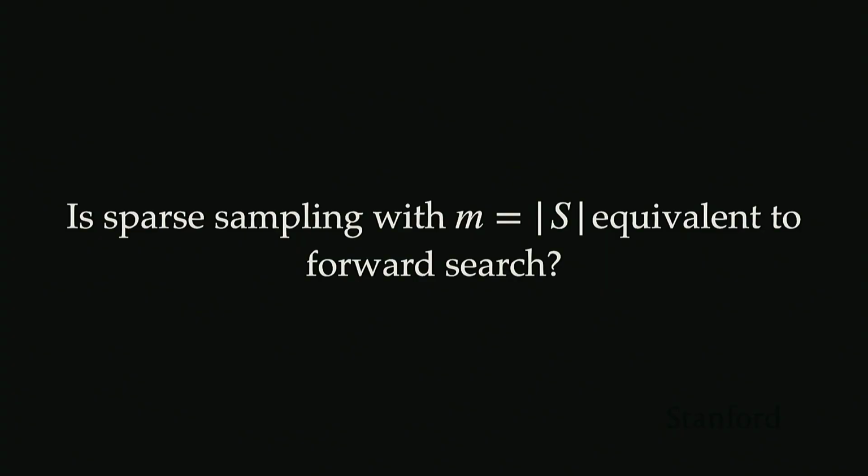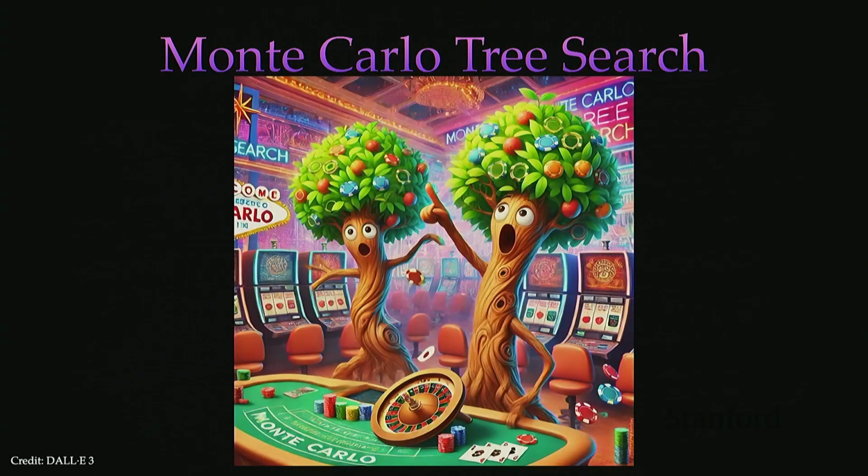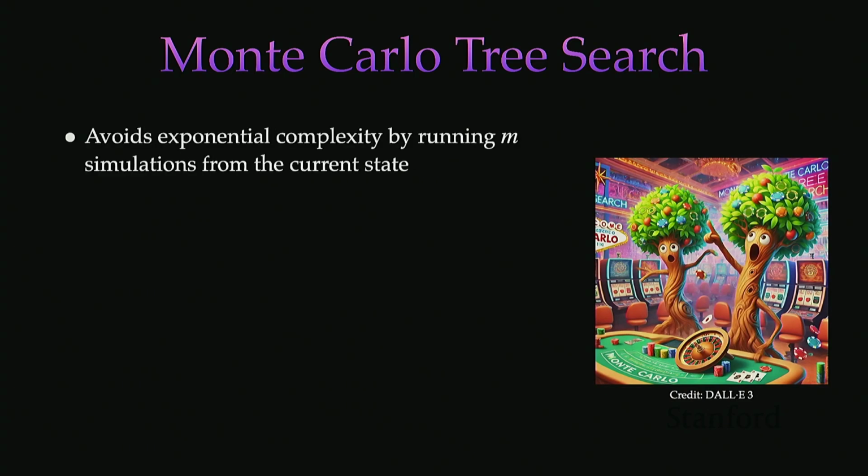Okay, so that brings us now to Monte Carlo tree search. And Monte Carlo tree search, I would say, is a pretty popular online planning algorithm for a few different reasons. One of the main ones being that it's practical and somewhat scalable to larger problems. The way that Monte Carlo tree search works is by running these M simulations from the current state. That's how it's attempting to avoid this exponential complexity: by running M simulations, sort of like these rollouts, but we'll talk about how they're different.